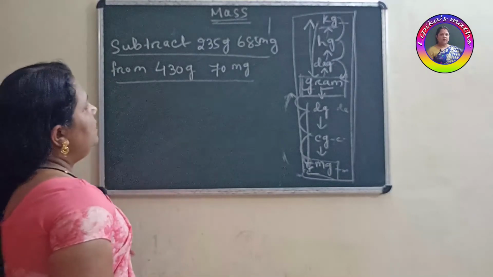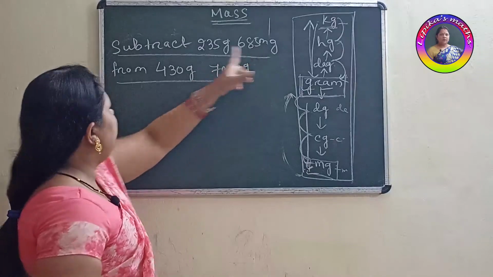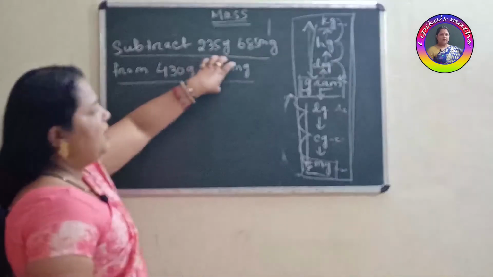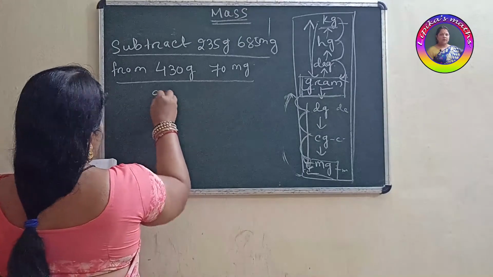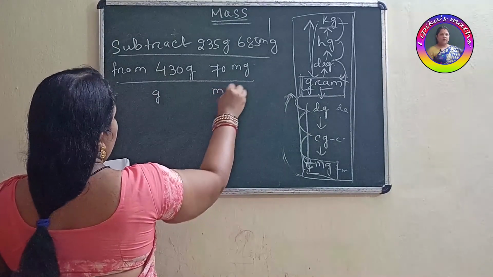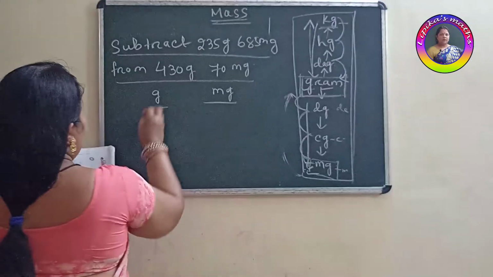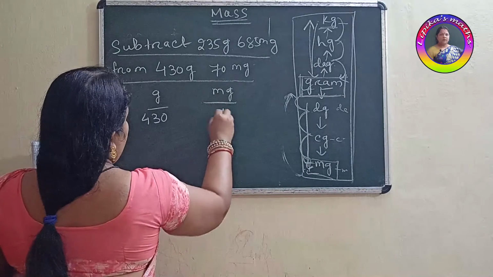So what thing you will do? Subtract this 235 gram 685 milligram from this value. So you need to write this value on the top as this is your higher value. Okay. So we will write here the units first, the heading gram and milligram. So write the value accordingly. Your units here 430 and here it is asking 70.